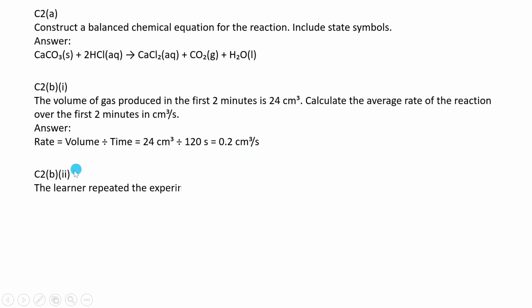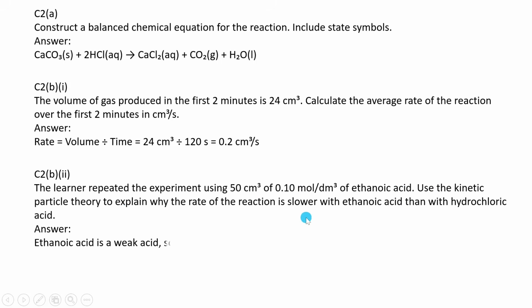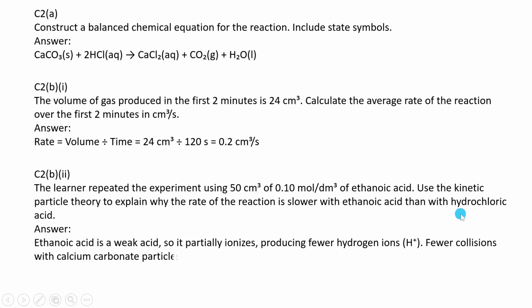Then B, the learner repeated the experiment using that. Use the kinetic theory to explain why the rate of the reaction is slower with ethanoic acid than with hydrochloric acid. Answer: ethanoic acid is a weak acid, so it partially ionizes, producing fewer hydrogen ions, so fewer collisions with calcium carbonate particles per second, so the rate of reaction is slower.